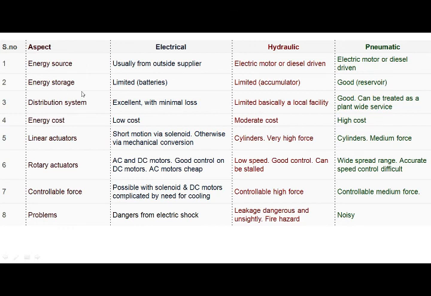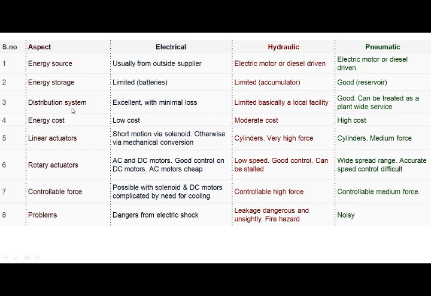Next, energy storage. Energy storage for electric actuators is limited, hydraulic actuators are limited, and pneumatic actuators are good. Here we use reservoir, accumulator, batteries. For electric actuators we use batteries for energy storage, hydraulic actuators use an accumulator, and pneumatic actuators use a reservoir.